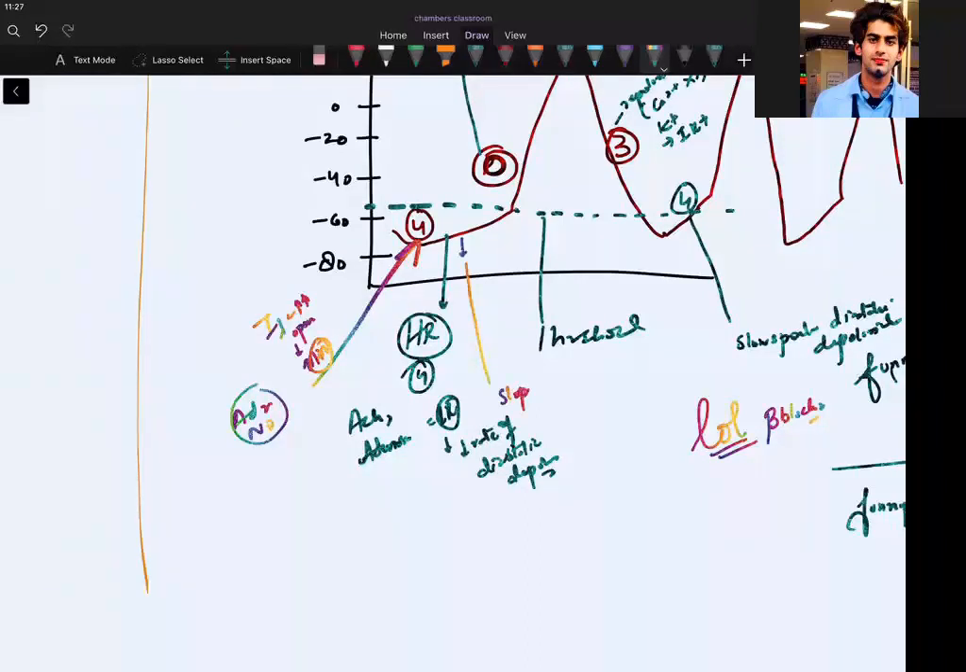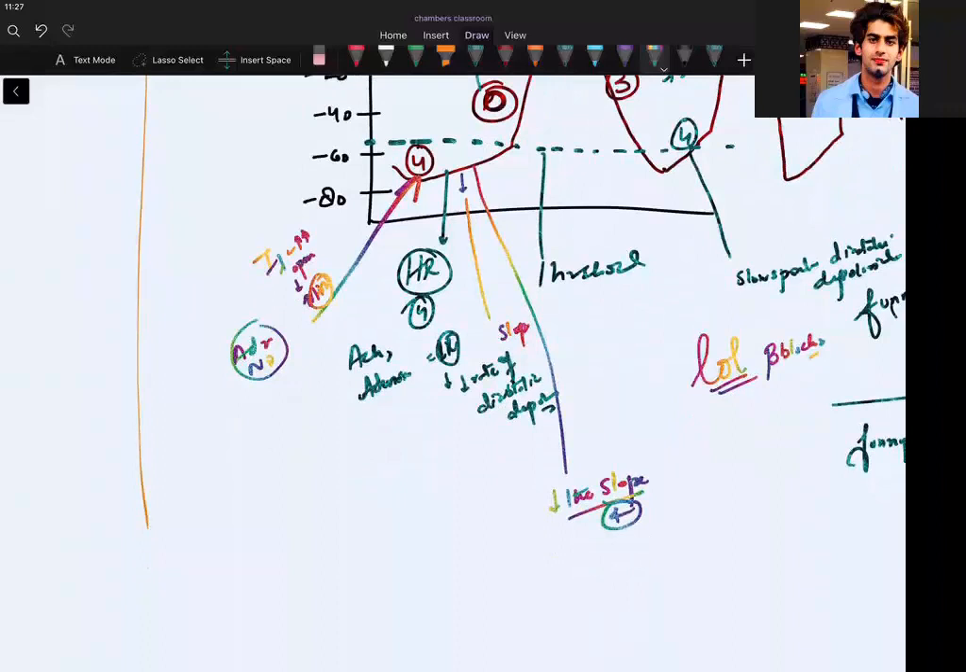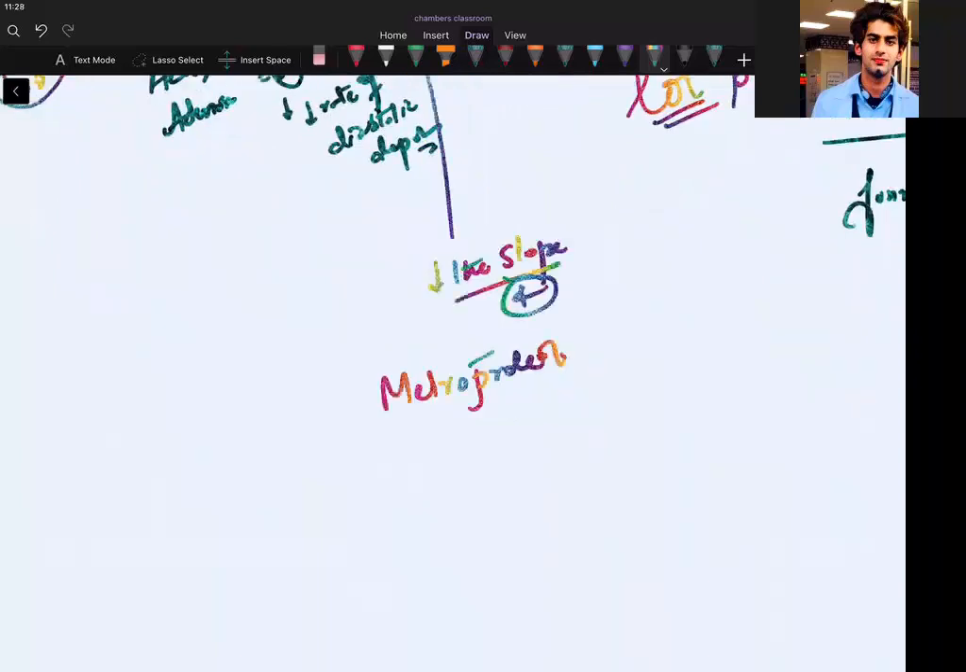So which drugs? Beta blocker. So you should write: decrease the slope, phase 4. Which drugs? Metoprolol. If I write carvedilol, then it will have alpha and beta activity, so I should not write that. I should write simply those all -lols. Propranolol, this is the famous propranolol. Esmolol. Timolol.